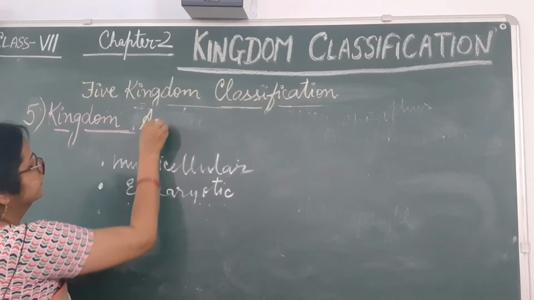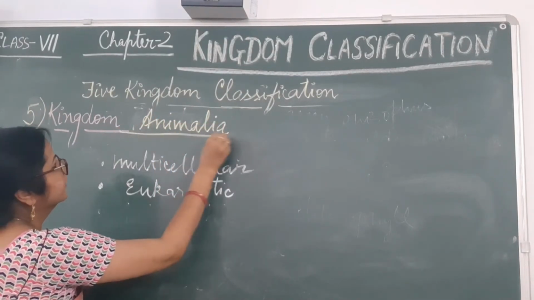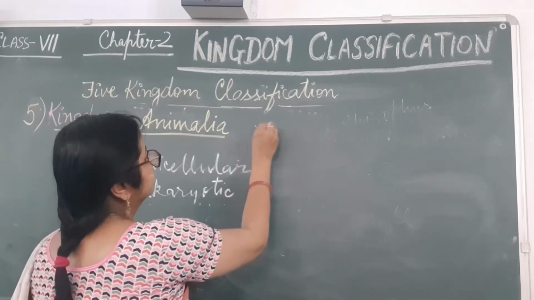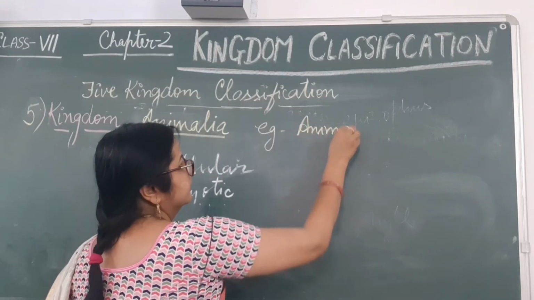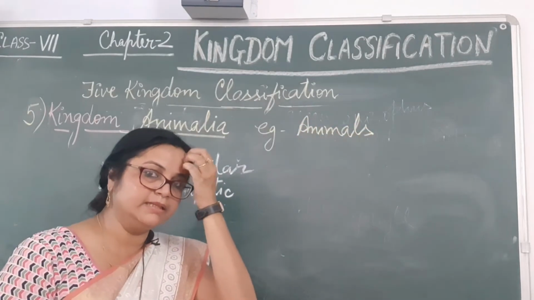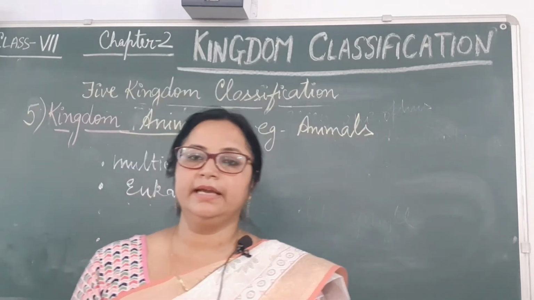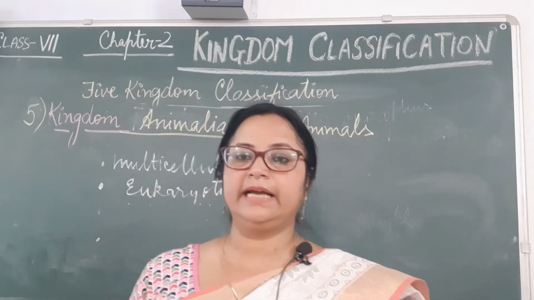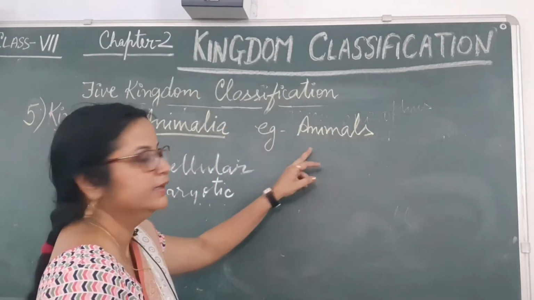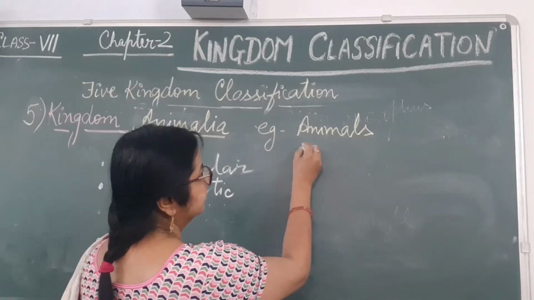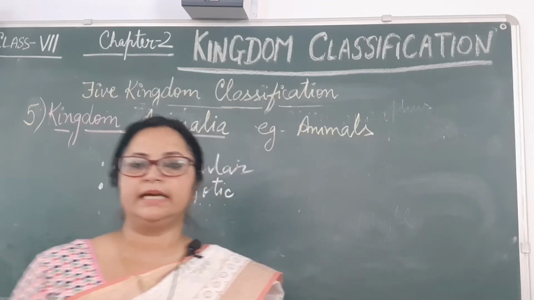Examples: all the animals. Smaller animals like worms, insects, or bigger animals like rat, elephant, tiger, even human beings also come under Kingdom Animalia. Which kingdom? Animalia. All types of animals come under this category.